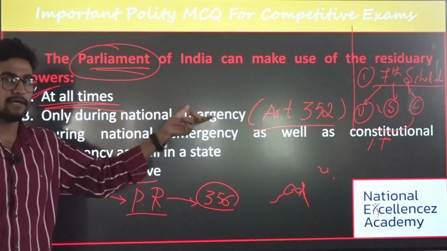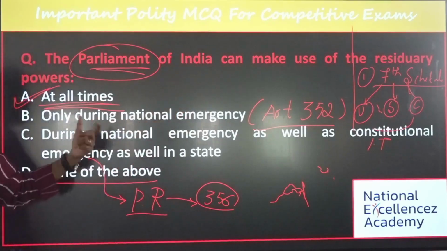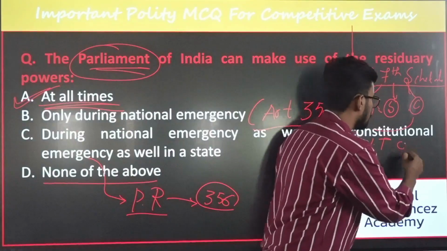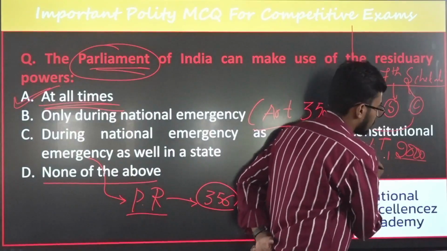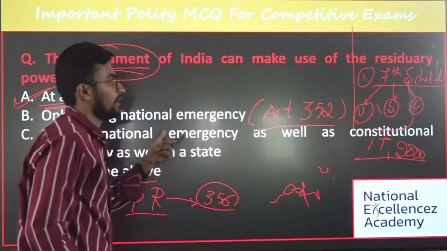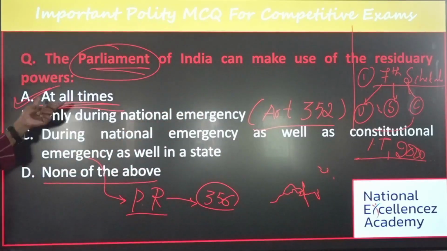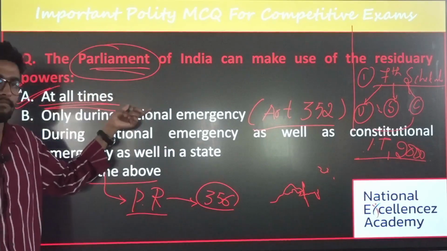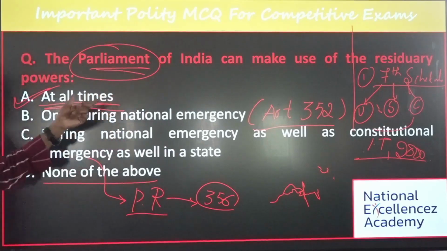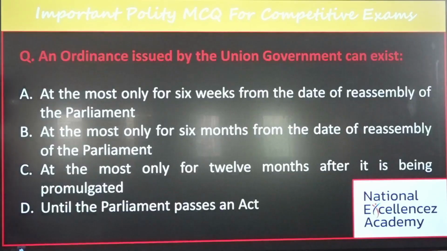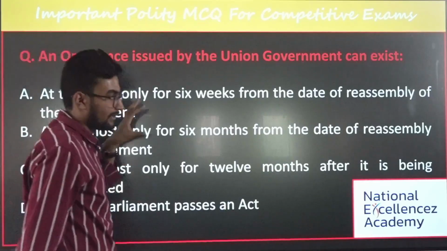For example, the Information Technology Act was brought in 2000. Then there was neither a national emergency nor a constitutional emergency. It can be brought at any period of time, when that need arises. The answer for this is option A only. Is it clear? Okay, next we'll move to the next question.